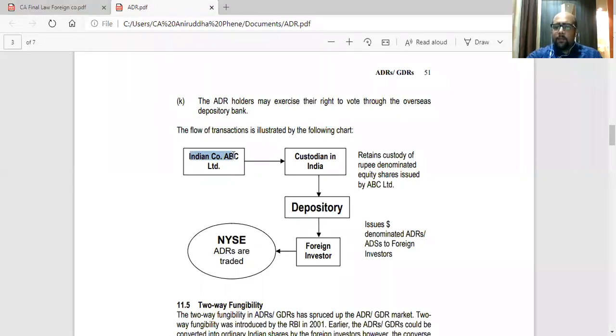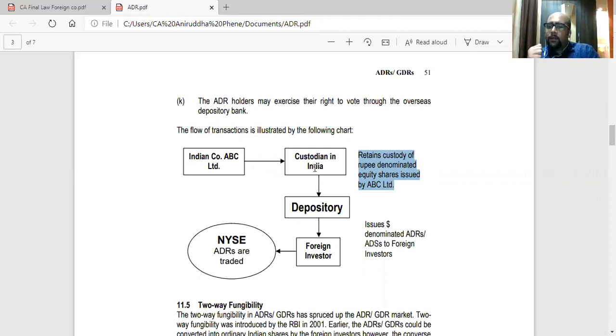Indian company ABC Limited, custodian in India, that is a bank. They retain custody of the rupee denominated equity shares issued by ABC. So basically, what the company is issuing? Equity shares. So it will be share capital only. End of the day, new share capital they are issuing. So they will issue shares. So suppose we want to raise around 100 crores. So up to the amount of 100 crores, I'll issue equity shares to the Indian bank, something like HDFC or ICICI.